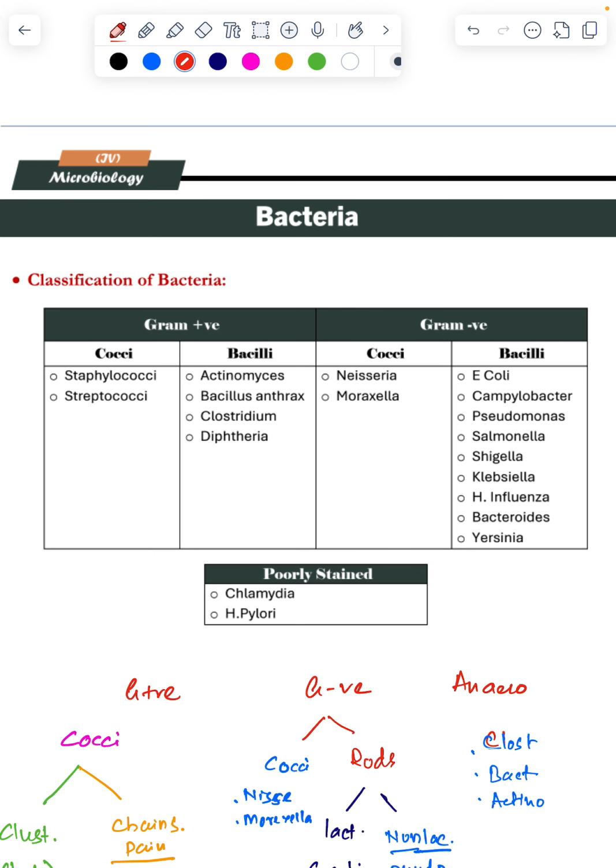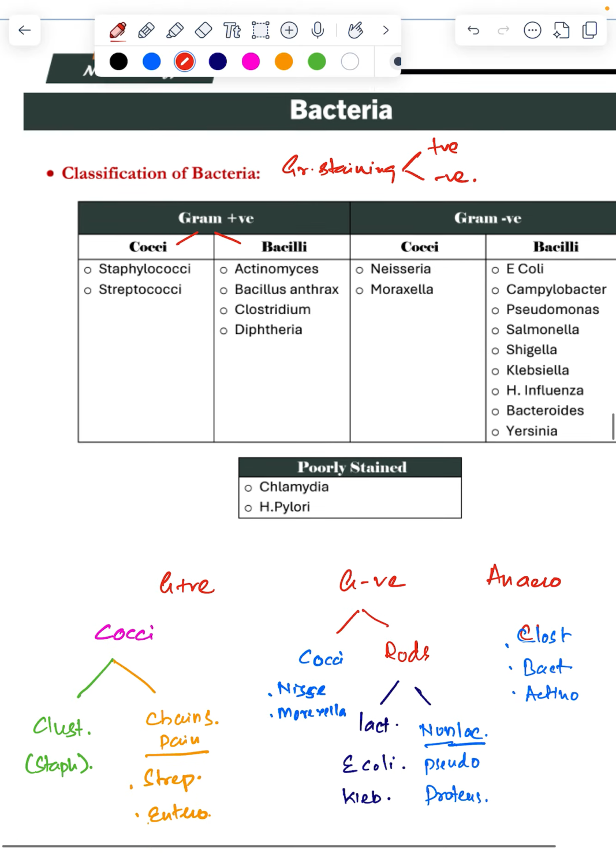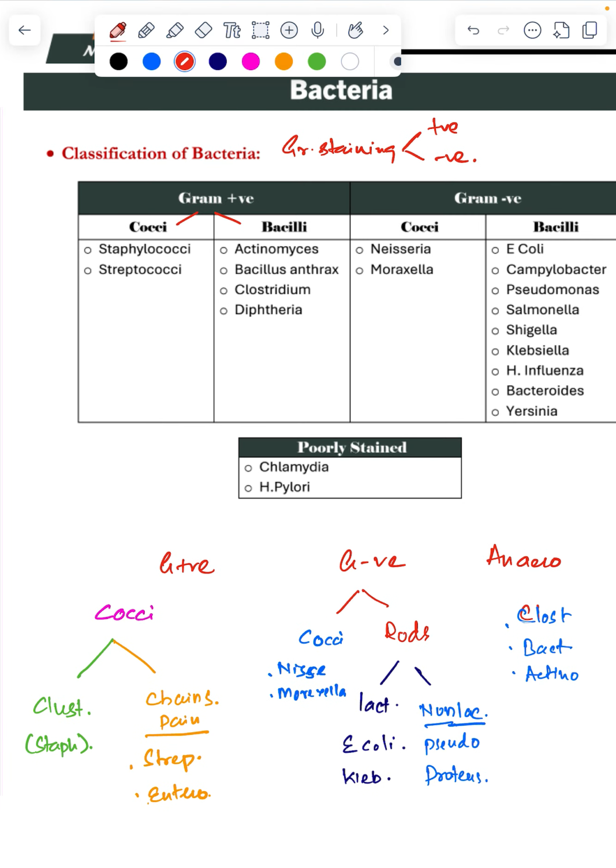So bacteria are basically gram positive and gram negative. This is on the basis of gram staining. So it has got positive and negative, two broad types. Then depending upon shape, round, spherical or rods, cocci are spherical and bacilli are rods. Now among cocci, cocci means they are spherical or round.